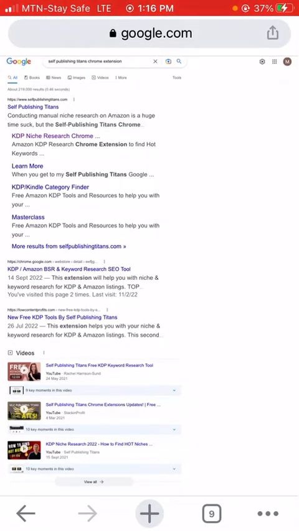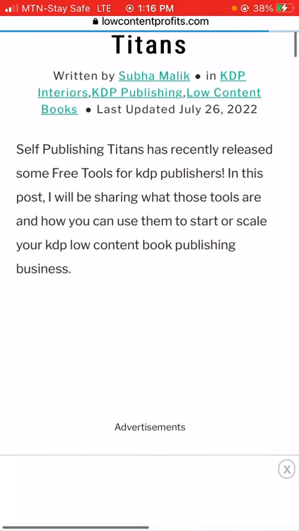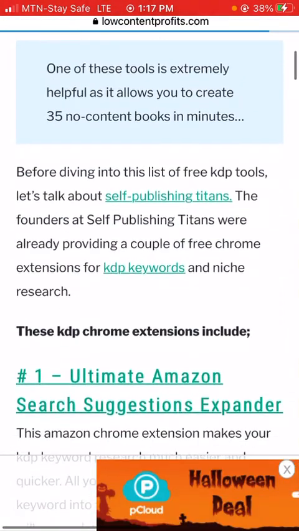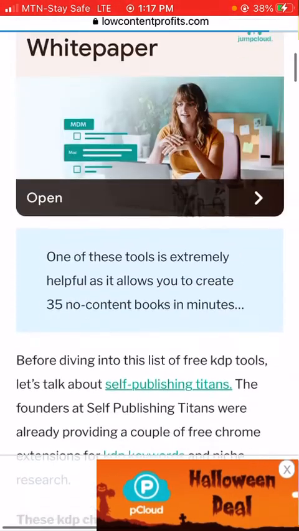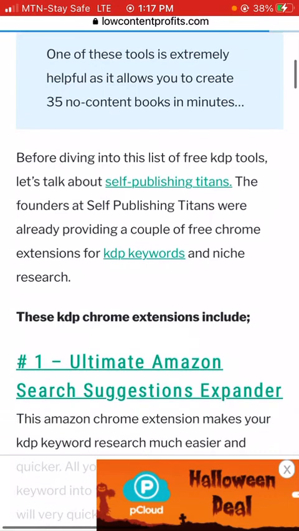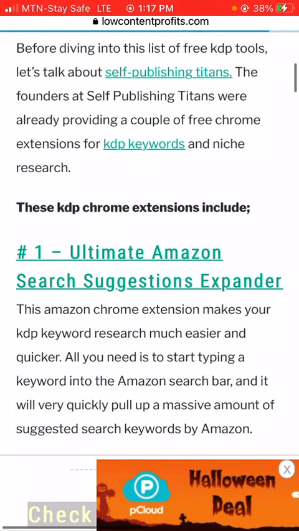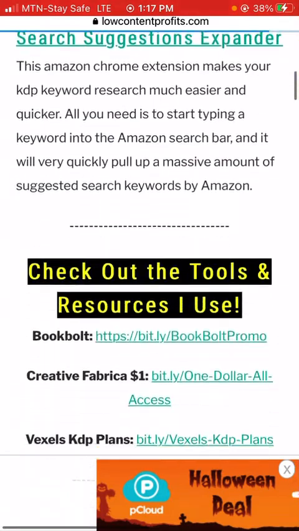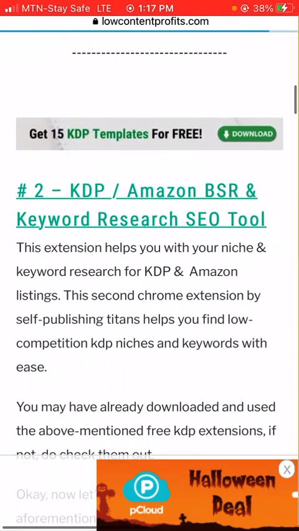Let's see if we can find any that can make category research easy. Okay, it says one of these tools is extremely helpful as it allows you to create 35 no content books in minutes. I haven't seen this. Ultimate Amazon Search Suggestion Expander, the KDP/Amazon BSR. This was the one we actually used. Amazing free KDP tools, right? Okay, this is it.